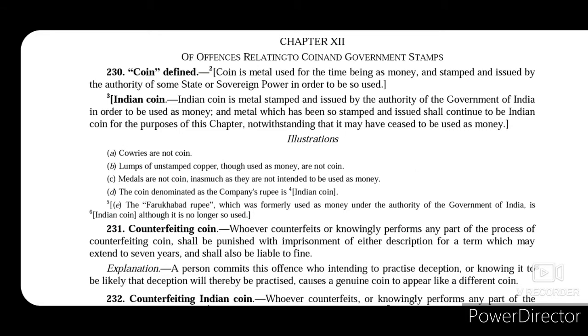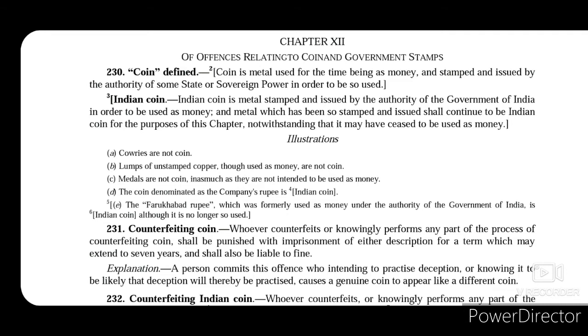Now what is Indian coin? Indian coin is a metal stamped and issued by the authority of the government of India. Whenever that piece of metal is stamped and issued by the government of India, then it becomes an Indian coin to be used as money in the territories of India. And metal which has been so stamped and issued shall continue to be Indian coin for the purposes of this chapter, notwithstanding that it may have ceased to be used as money. So whether it is in operation or not, if it was issued and stamped by the government of India and was used for some time as money, then it will be thought to be an Indian coin.